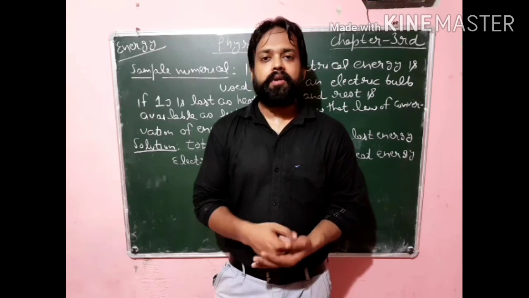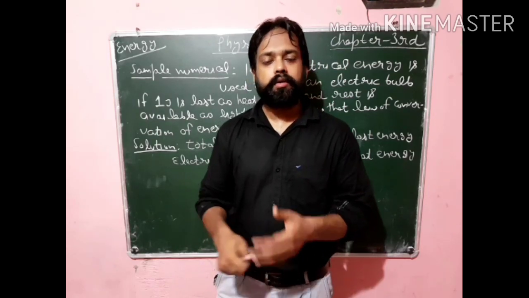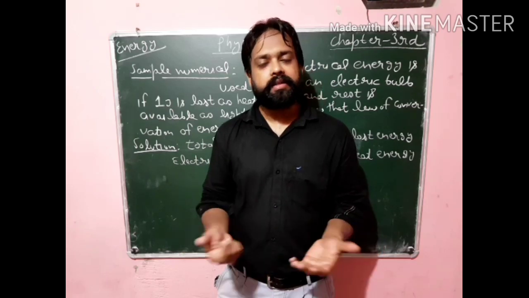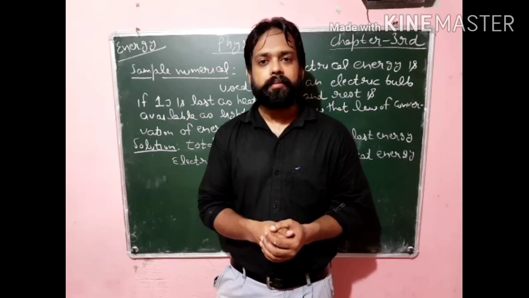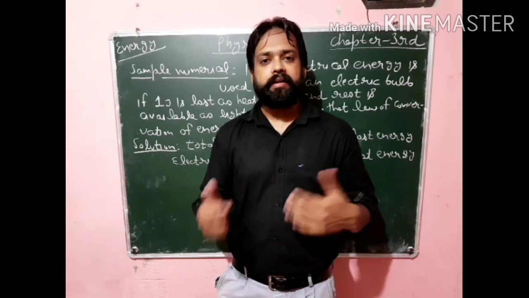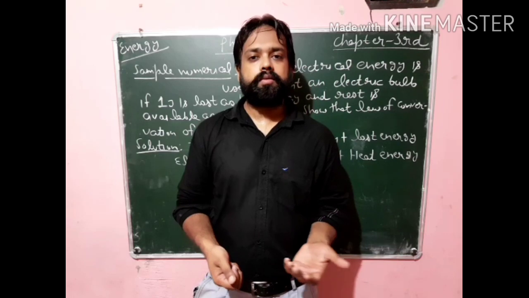This example of the bulb is also given in your book, and one numerical related to this example is also given to you. As I explained, the basic purpose of the bulb is to get light energy; the bulb gets electrical energy, and this energy is converted into light energy.